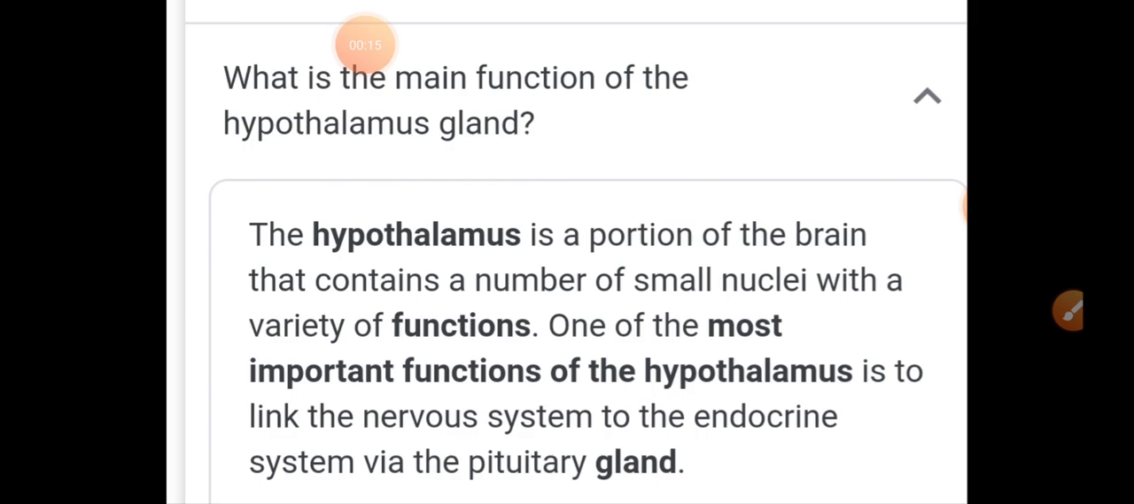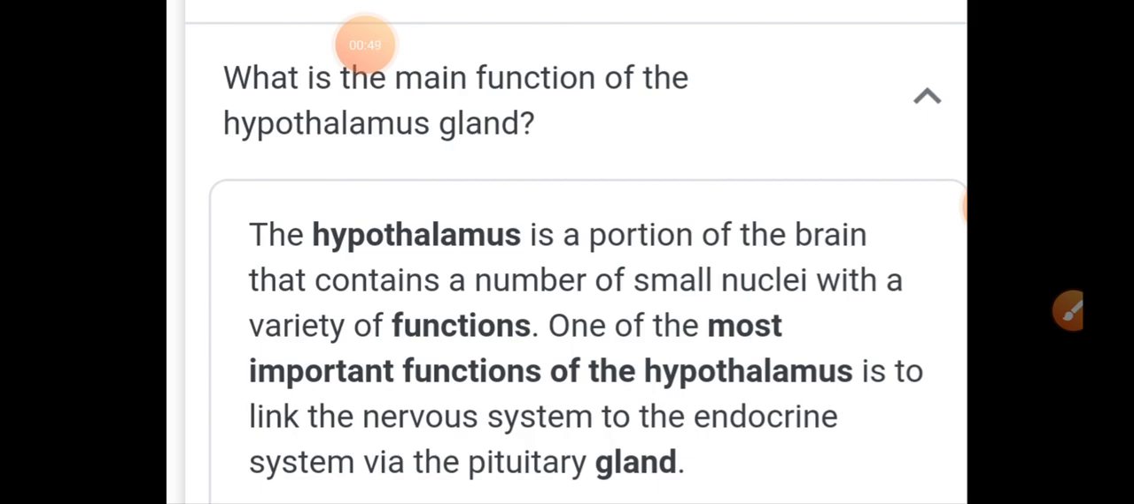Yes, so we have started with the hypothalamus gland. Let's move further. What is the main function of the hypothalamus gland? Okay, so let's see. The hypothalamus is a portion of the brain that contains a number of small nuclei with a variety of functions. One of the most important functions of the hypothalamus is to link the nervous system to the endocrine gland via the pituitary gland.